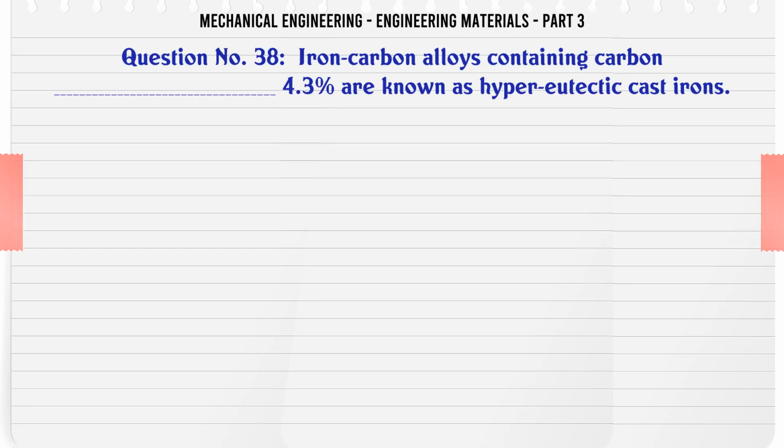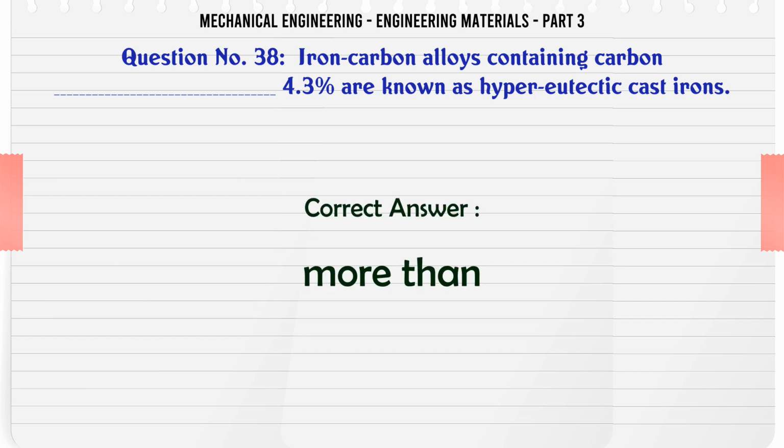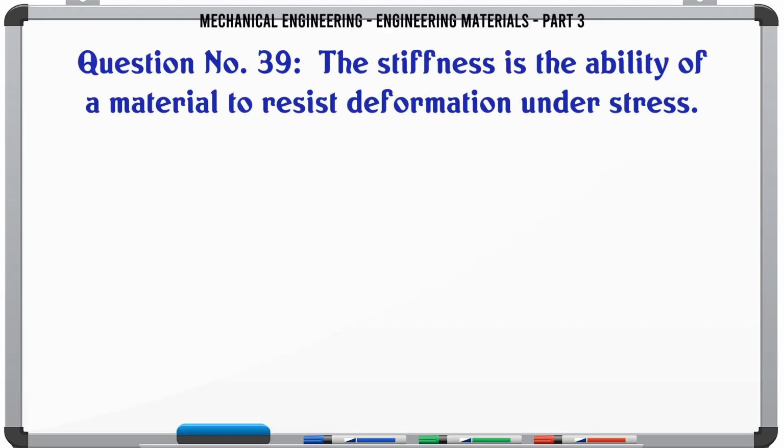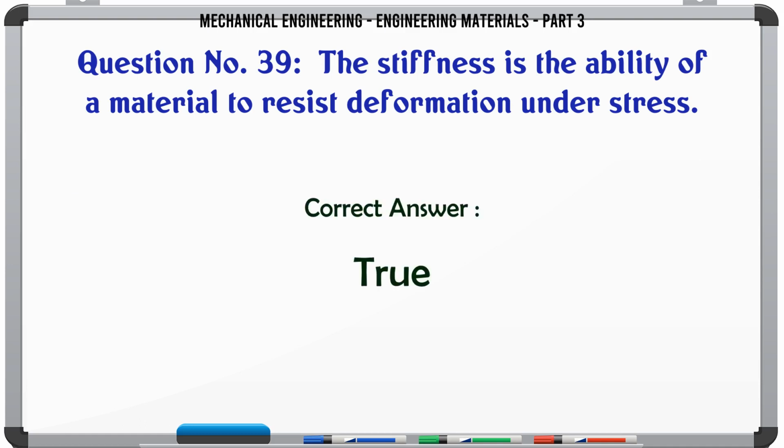Iron-carbon alloys containing carbon more than 4.3% are known as hypereutectic cast irons. A. equal to, B. less than, C. more than. The correct answer is more than. The stiffness is the ability of a material to resist deformation under stress. A. True, B. False. The correct answer is true.